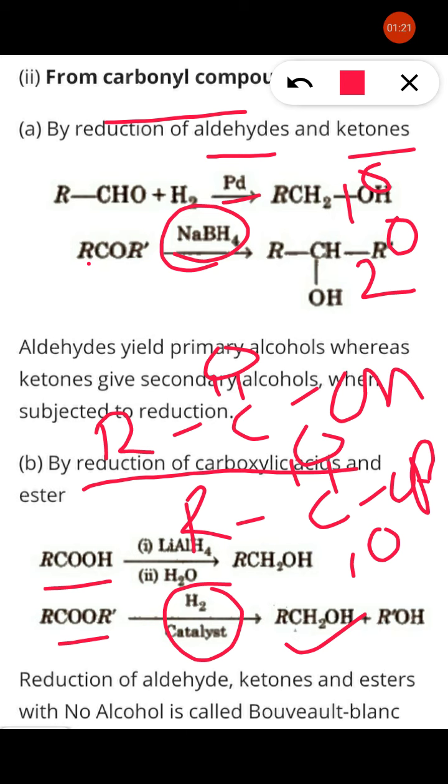Now here, reduction of aldehyde, ketone, ester to alcohol is called the Bouveault-Blanc reaction.